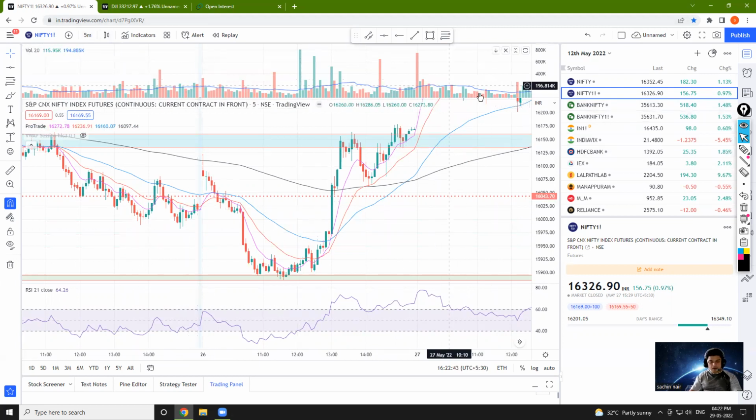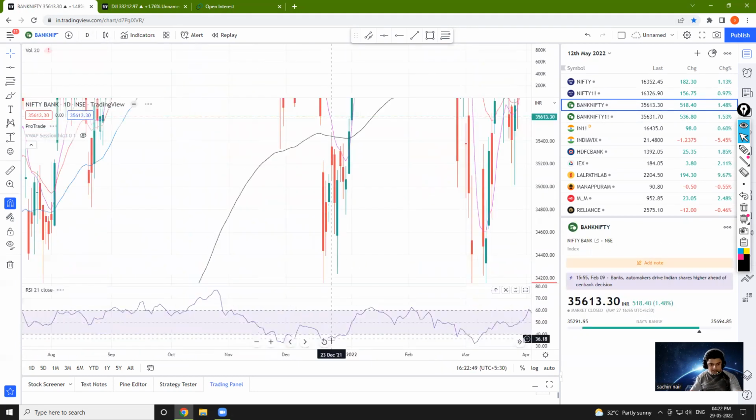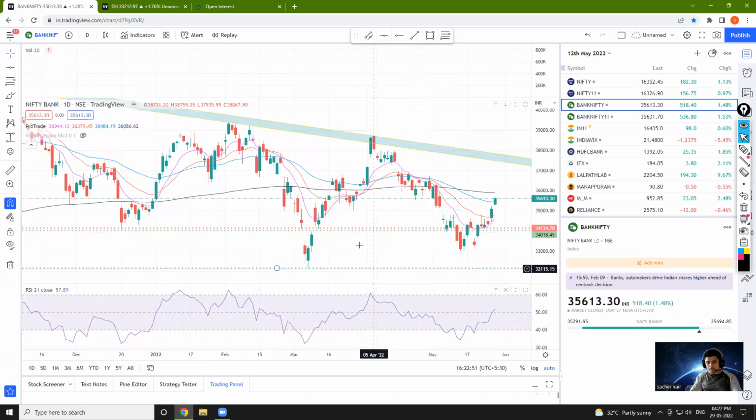Now, next, what are we going to discuss? Now we are going to be discussing Bank Nifty. Okay, तो Bank Nifty के daily chart पे आते हैं. Now Bank Nifty में कंप्लीटली अलग सिनारियो है, बुलिश सिनारियो है.